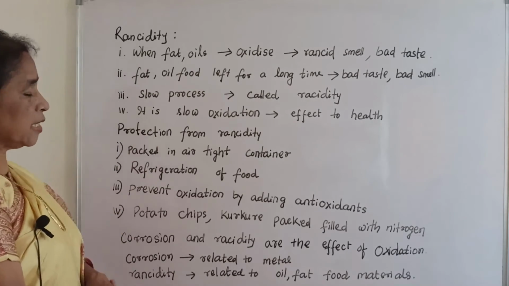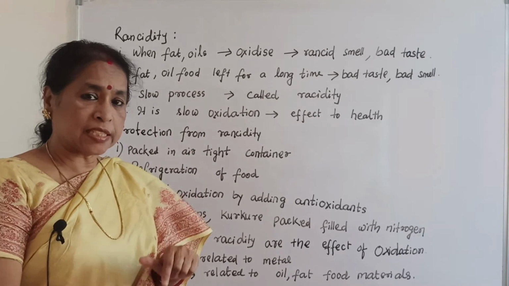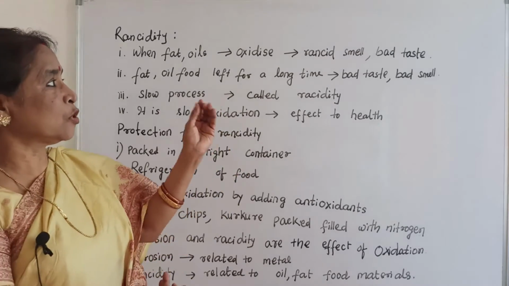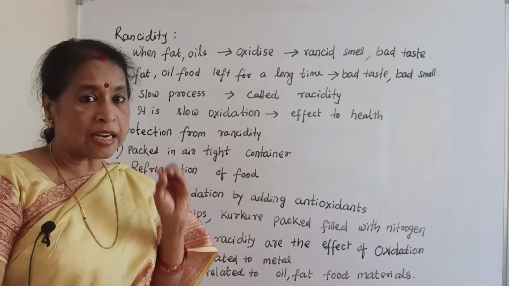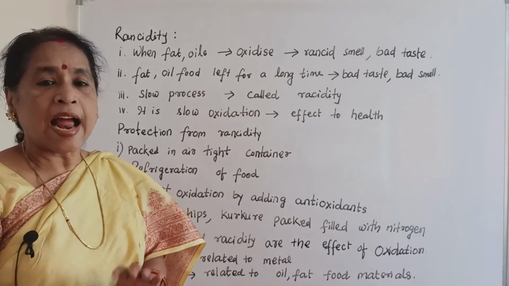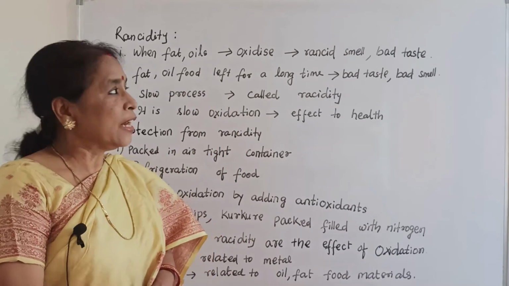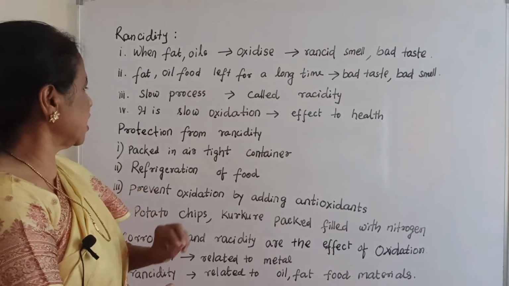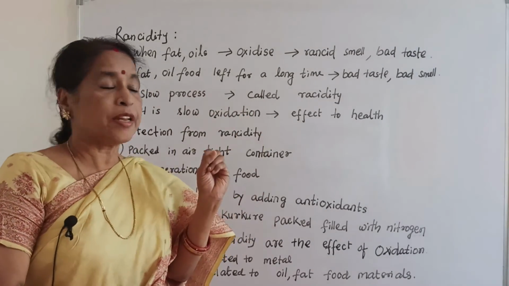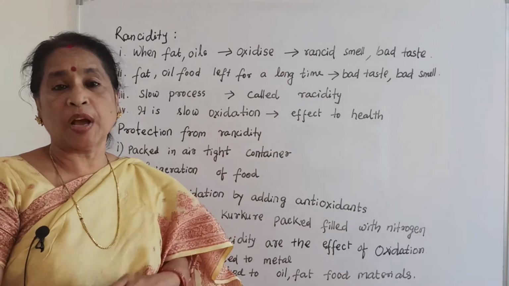So now you can see rancidity means the change of food material to having a bad smell and bad taste. That bad smell is called rancid smell, and the process is very slow. It is also an oxidation process, a slow oxidation process, and it has a very bad effect on health.